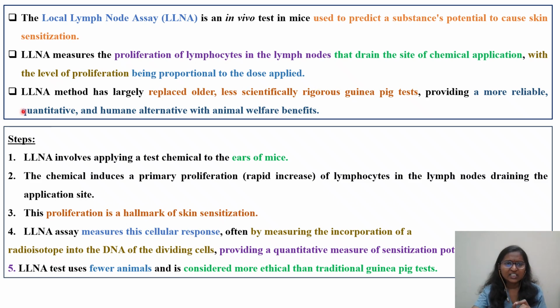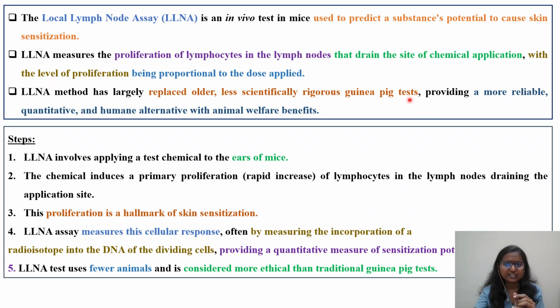Next one is the LLNA method, which has largely replaced older methods. What were the older methods? Whenever you come up with a new method, there should be some drawback or limitation with the already existing method, which we are not able to achieve. So to overcome those limitations, we always come up with new methods. So what were the limitations of this old method?